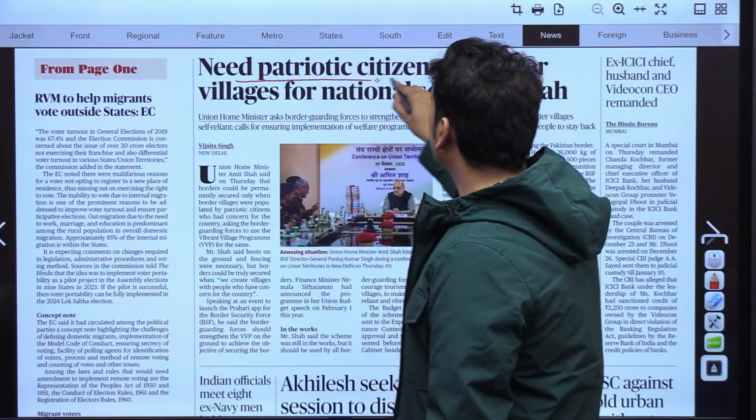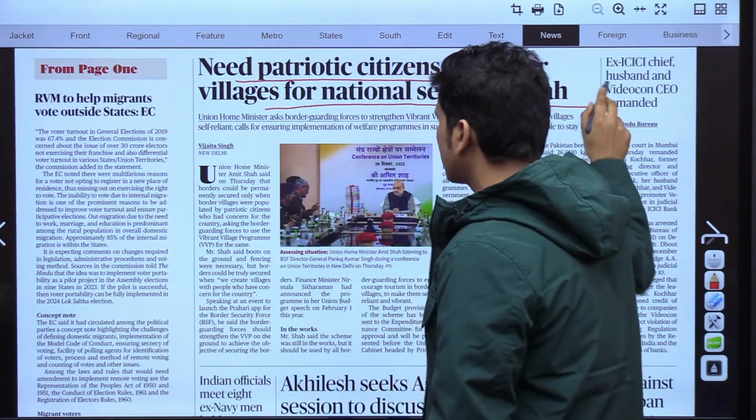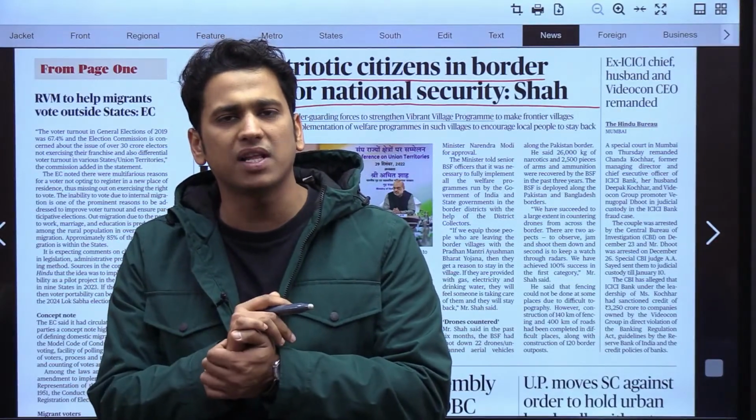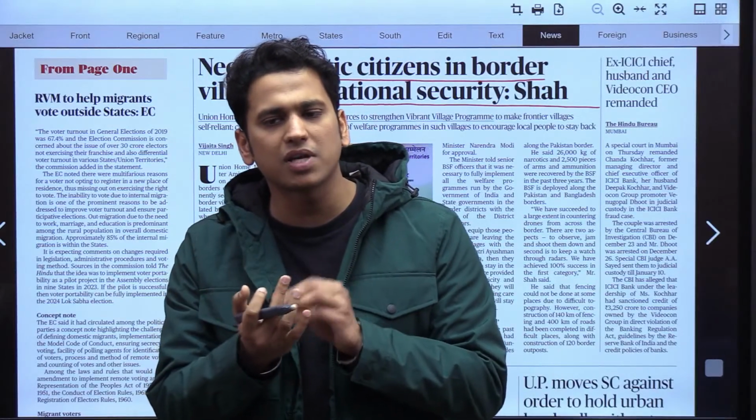Need patriotic citizens in border villages for national security. I think everyone knows that we have border guarding forces, like BSF, ITBP, right? So people are staying alongside the border as well, so there are border communities as well. The major thing this news article wants to say is that it is not only the duty of the border guarding force, but also the duty of the people residing near the borders, that they need to be patriotic enough to save the borders.